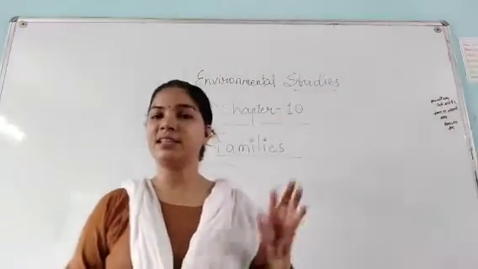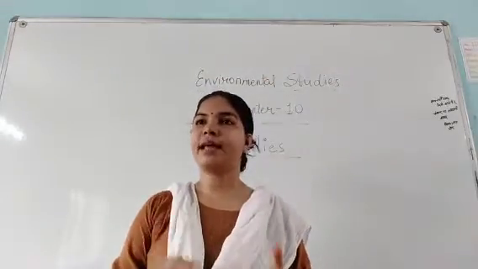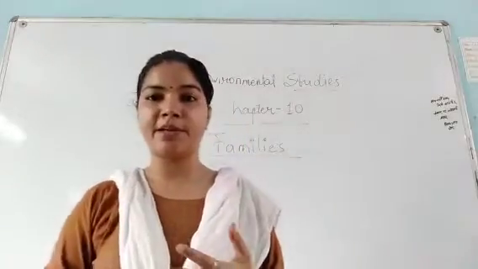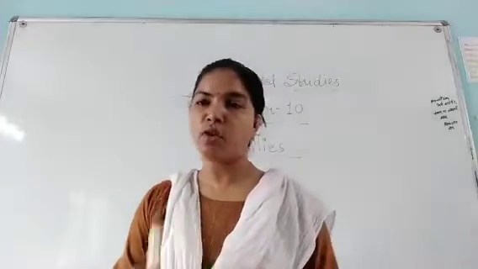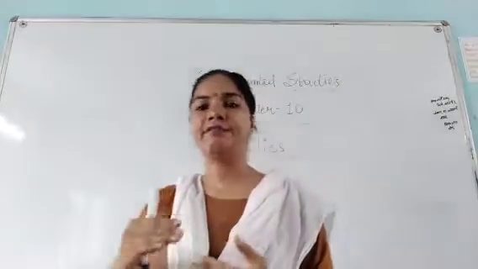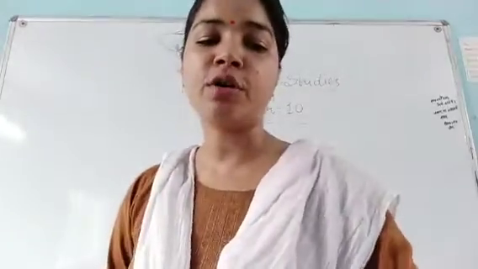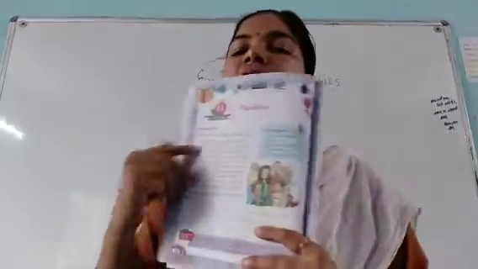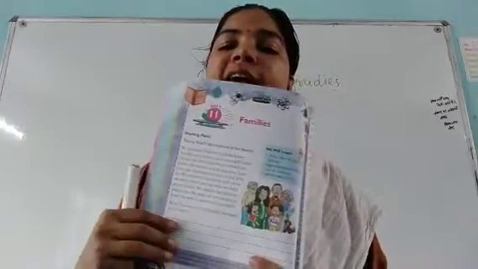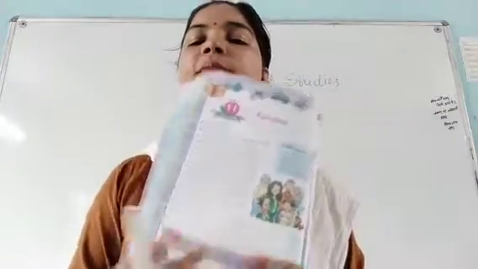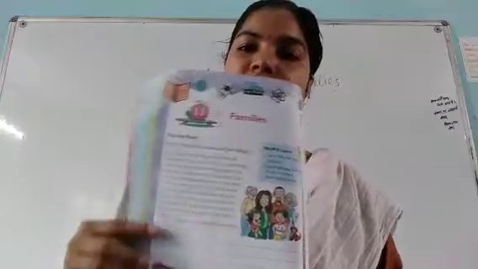So basically in this chapter we are going to discuss our families. Like we have a nuclear family, a joint family. So what are they? We are going to discuss all the things step by step and one by one. So for that you have to go through your book. Here a few lines are given where you have to describe or write the family members of your family. So you have to fill this. Okay.